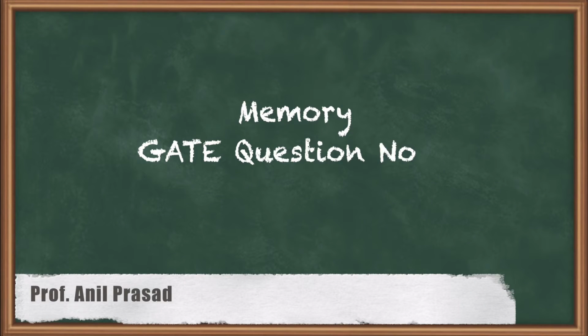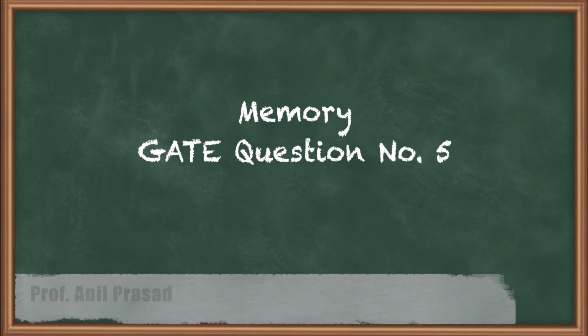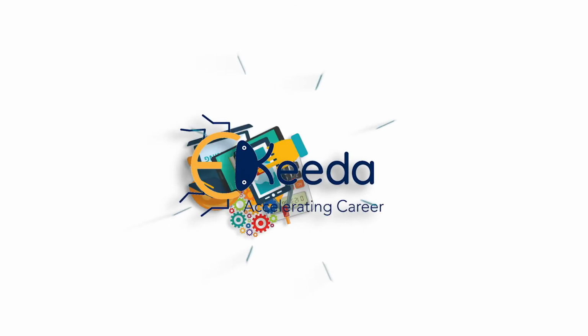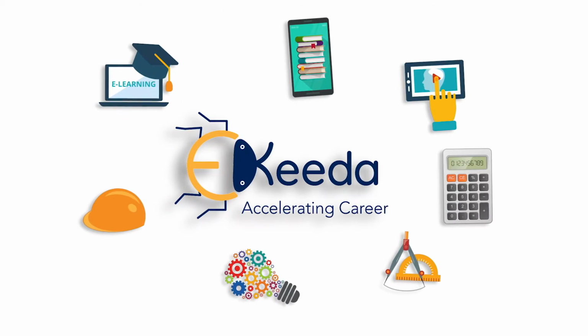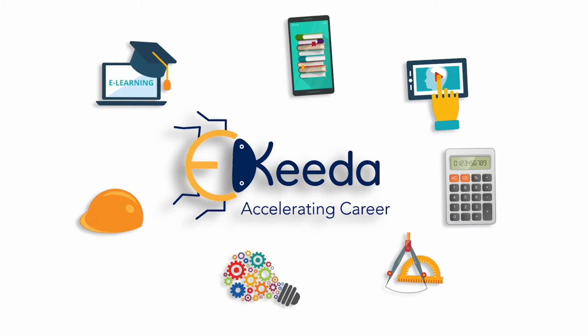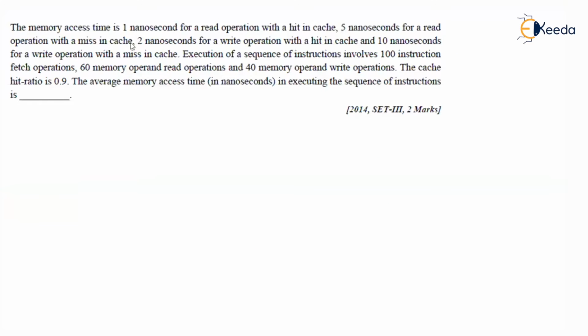Let us solve another question on memory, which was given in GATE 2014 for 2 marks. Let us get into the details. Now, the memory access time is 1 nanosecond for a read operation with a hit in cache, 5 nanoseconds for a read operation with a miss in cache, 2 nanoseconds for a write operation with a hit in cache, and 10 nanoseconds for a write operation with a miss in cache.